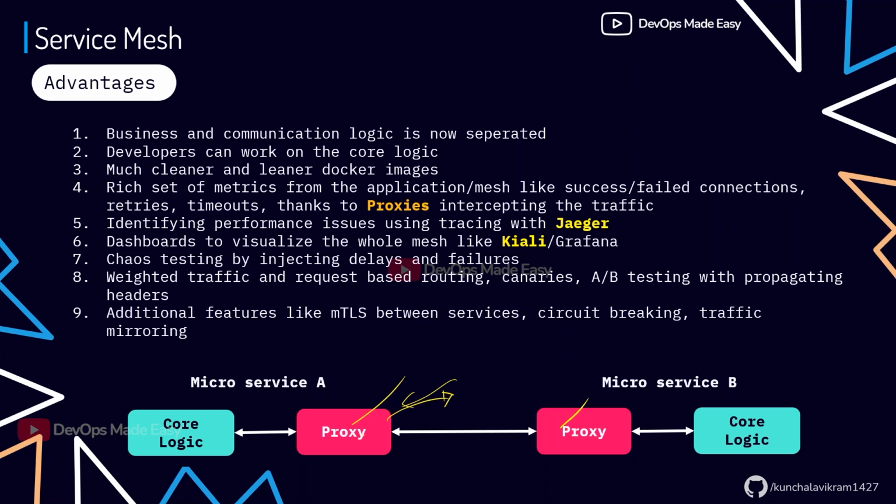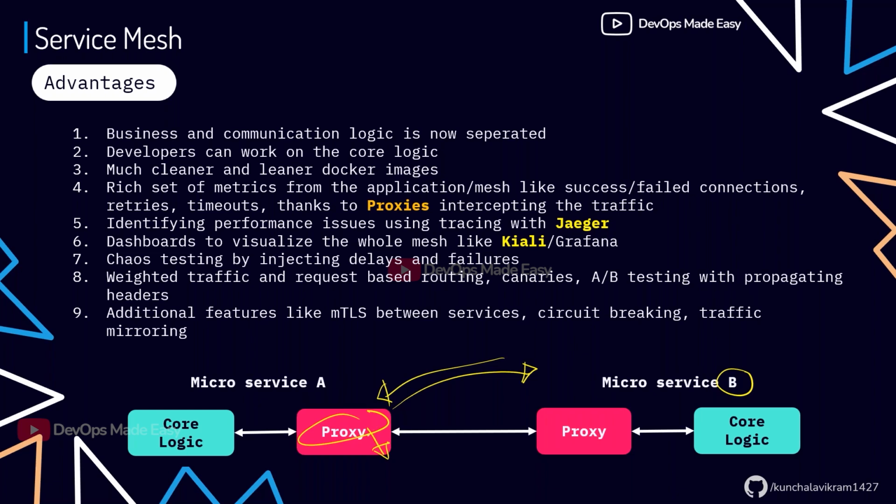We can configure proxies in such a way that when you want to send data to the core logic B through the proxy, the proxy will try establishing the communication to the other microservice. But we configure the proxy in such a way that if microservice B is not responding in 30 seconds, I can time out the connection at the proxy only.